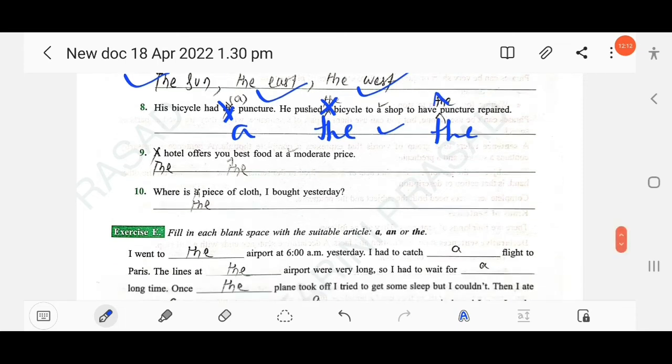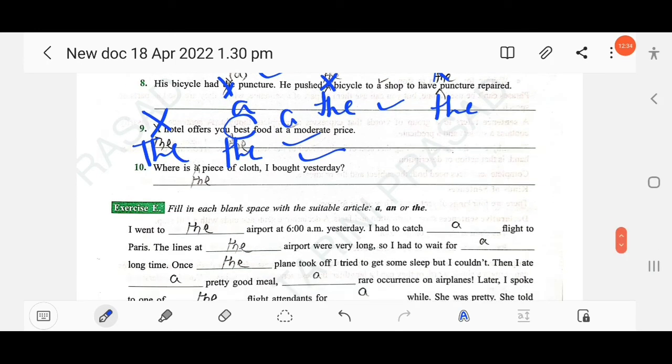Clear? The next, a hotel offers you best food at a moderate price. The hotel. So you have to erase "a" and use the definite article "the". The hotel offers you the best. You know, best is the superlative degree, so you should use "the": the best food at a moderate price. So here "a" should be used. Where is a piece of cloth I bought yesterday? We are talking about a particular piece of cloth. That's why "the" should be used. Where is the piece? So you have to erase "a" and use "the".